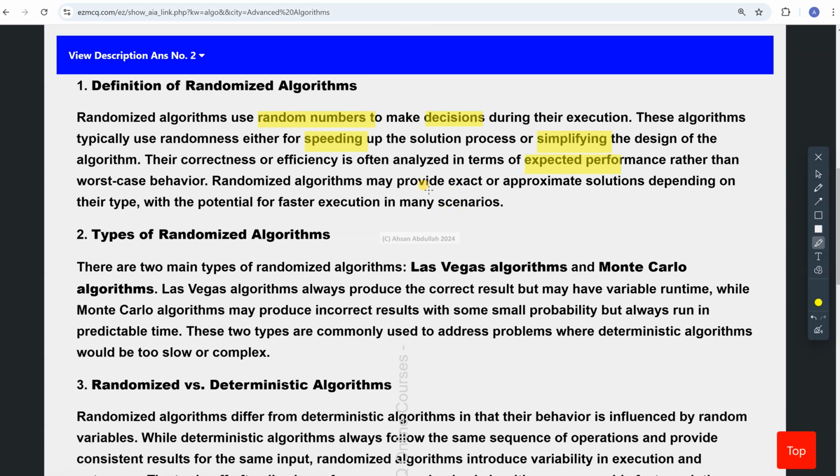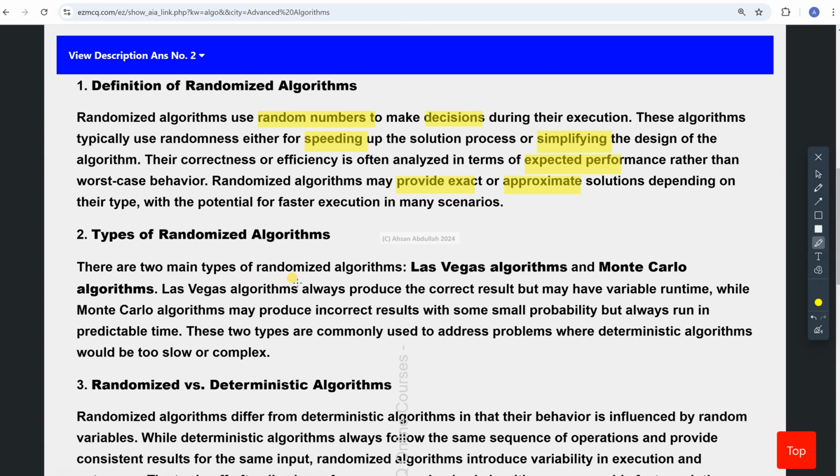They may provide exact solutions or approximate solutions. Of course, there's a cost for an exact solution: high time complexity. And we are not saying that it's a heuristic. Approximate solution means that we know how good or bad it is with reference to the optimal solution.